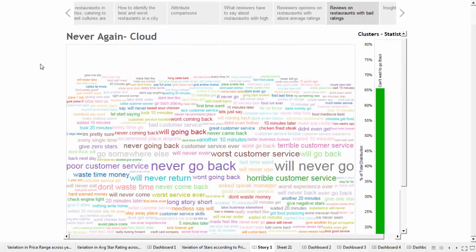Our third and final cluster is Never Again, which makes up 32% of our total restaurants and with an average rating of 3.2. Looking at the word cloud, we can see a lot of negative words being used, such as bad customer service, waited too long for the food.